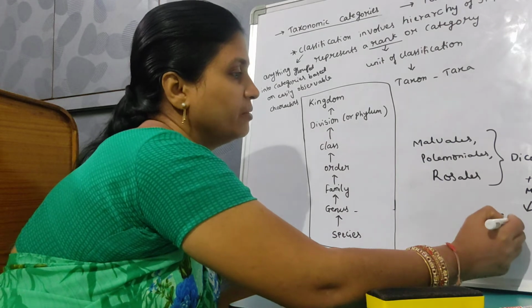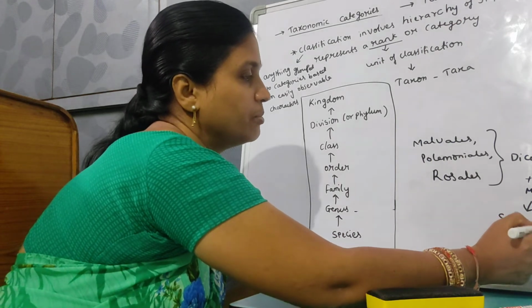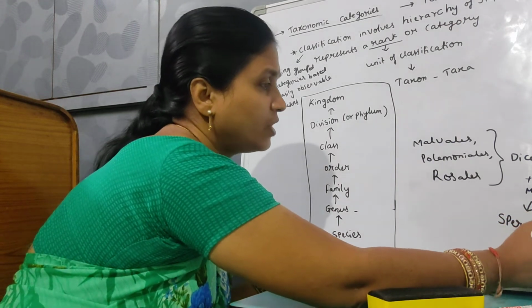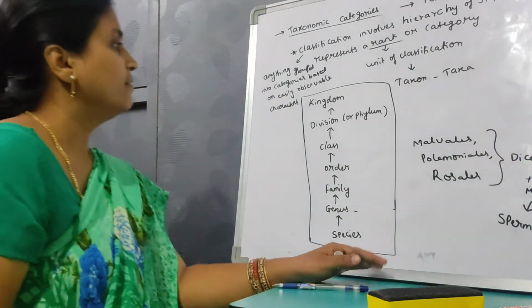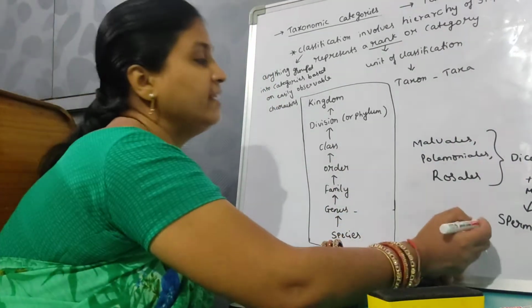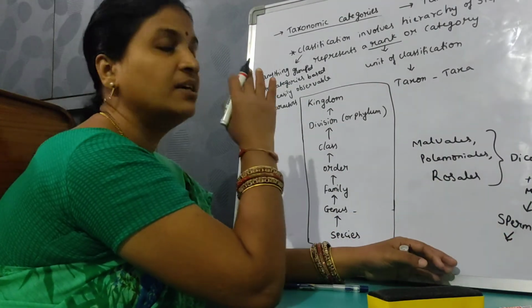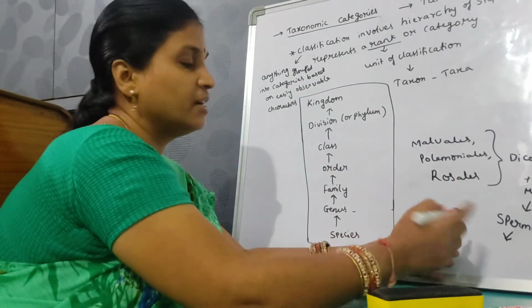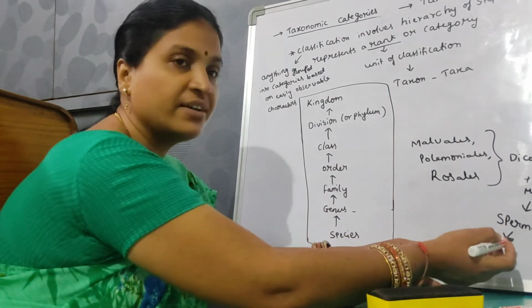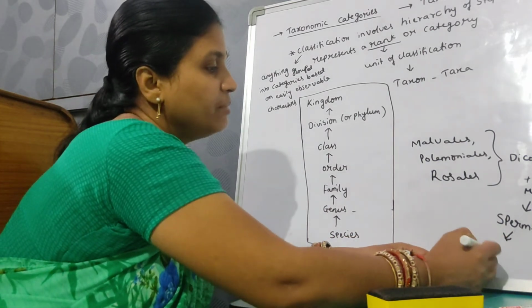Plants, Spermatophyta, means the plants which bear seeds. They come under the division Spermatophyta. And similar divisions come under the kingdom. Two kingdoms are there, Plantae and Animalia. As Spermatophyta are plants, they come under the kingdom Plantae.